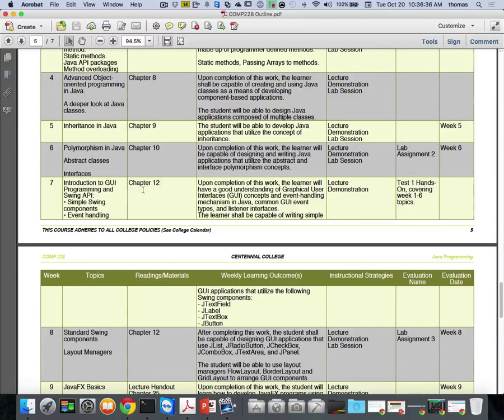I'm trying to decide which day it's going to be on. I'll let you know later on tonight which day, if I do an exam or if I split it over 2 days. But there will be both components, a written and a hands-on. That's what's going to happen next week.